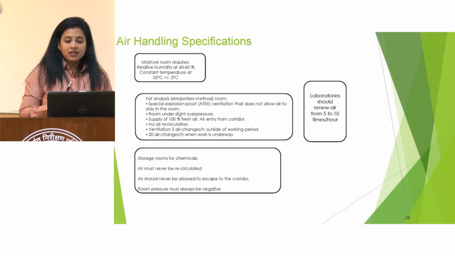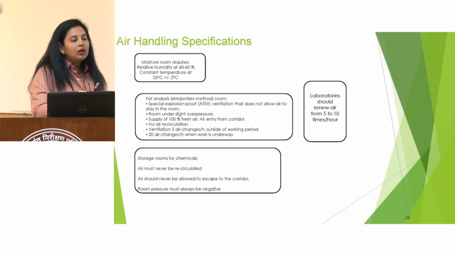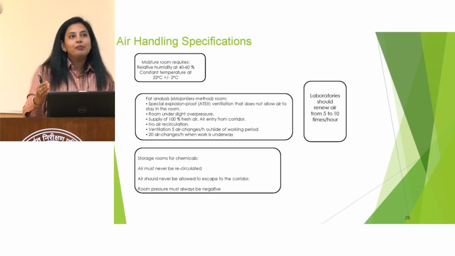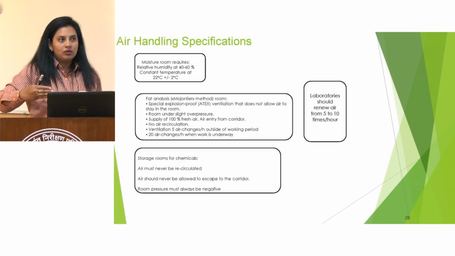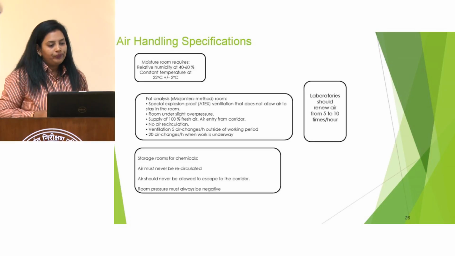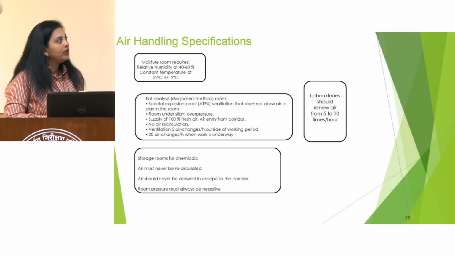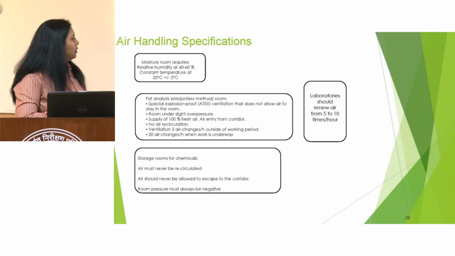There must be 100% supply of fresh air, and there must be 5 air changes per hour. That means in 1 hour, there should be an air change at minimum after every 12 minutes. Fresh air comes in and the stale air goes out. It's the same thing: the laboratory should renew air 5 to 10 times per hour.